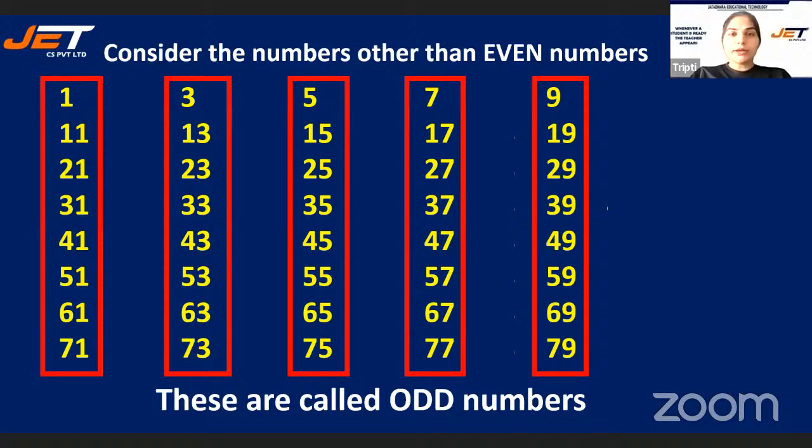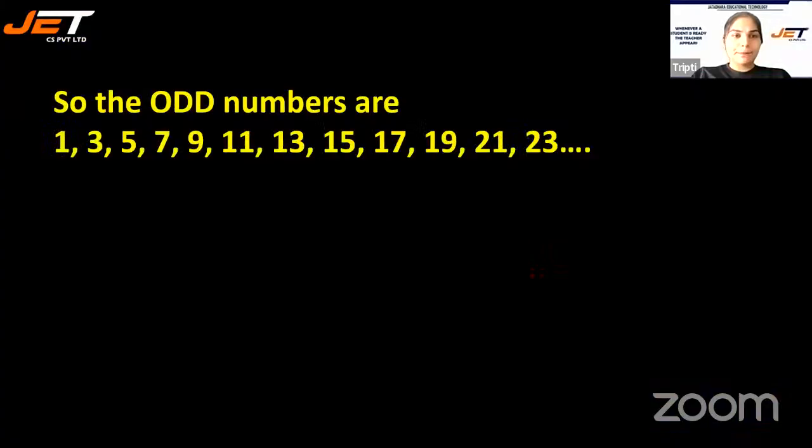Okay, so over here, we have the next number, odd numbers, which are 1, 3, 5, 7, 9, 11, 13, 15, 17, 19, 21, and 23. These numbers are called odd numbers. So we have learned about even numbers and odd numbers. Even numbers are the multiples of 2, and odd numbers are not the multiples of 2.